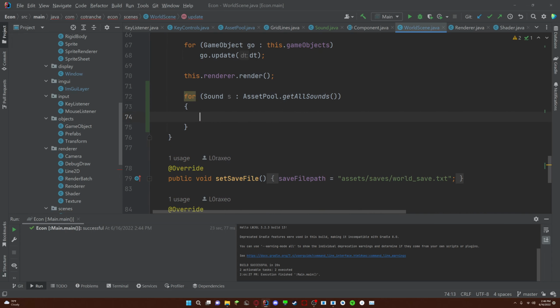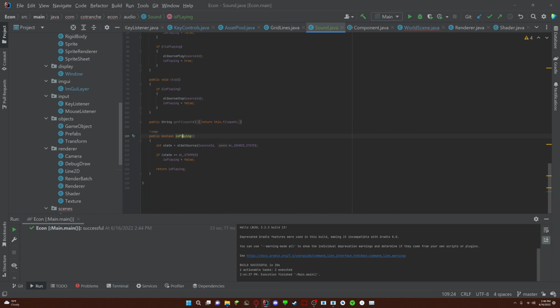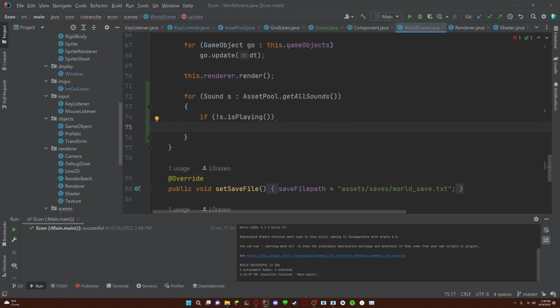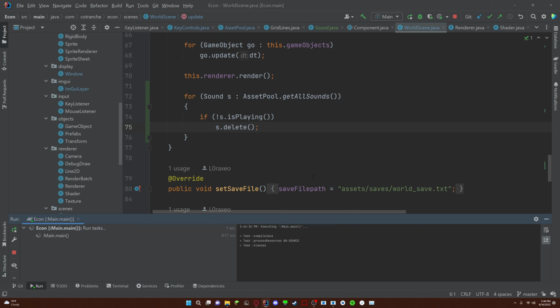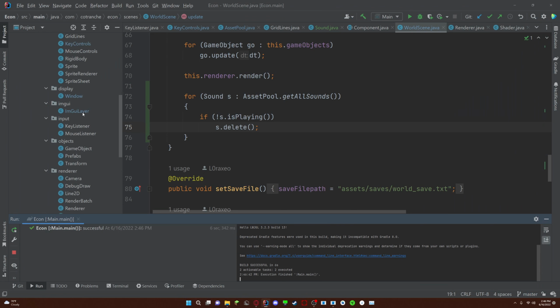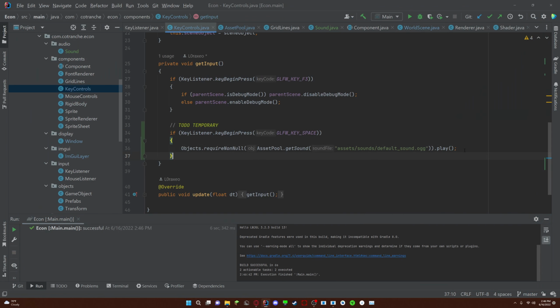So now we can do s dot, or no, and do if s dot is not playing, right? So if it's not playing, then we want to stop it. Okay. All right. If the sound file is not playing, then we say s dot delete. That should work. Might be doing this wrong. No way of knowing. Wait, did I remove the code? Huh.